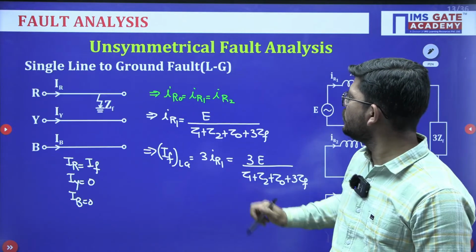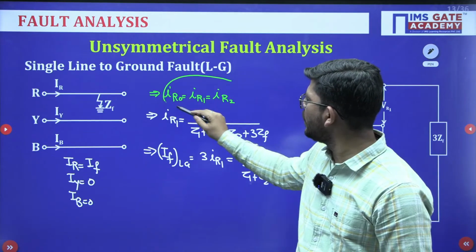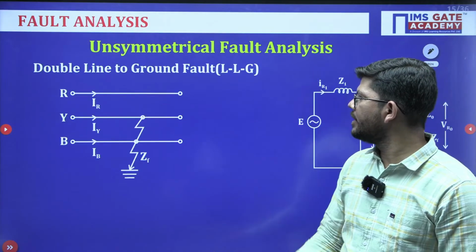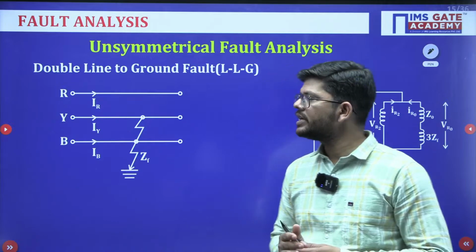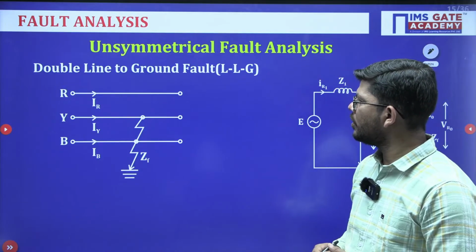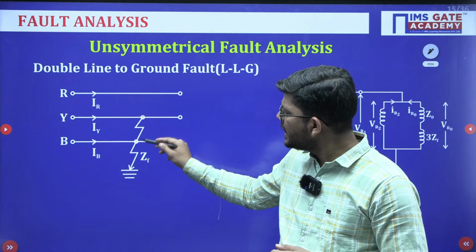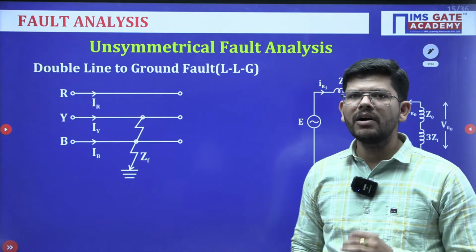Similarly, in line to ground fault, how do you identify it? By looking into the current values you can do that. Okay, next fault is double line to ground fault. So what is the difference? Two lines are getting in contact and then finally they are getting in contact with the ground as well.